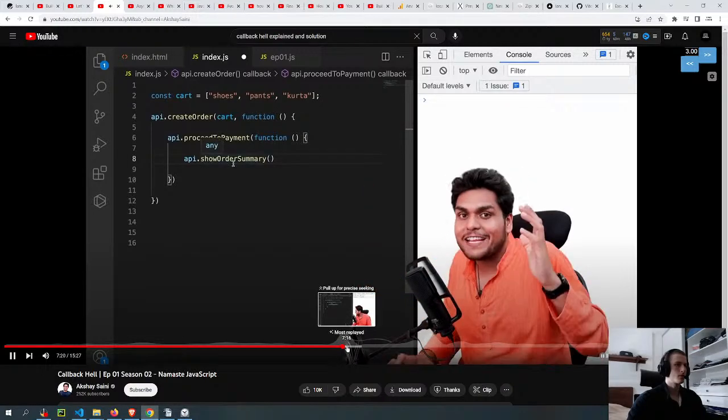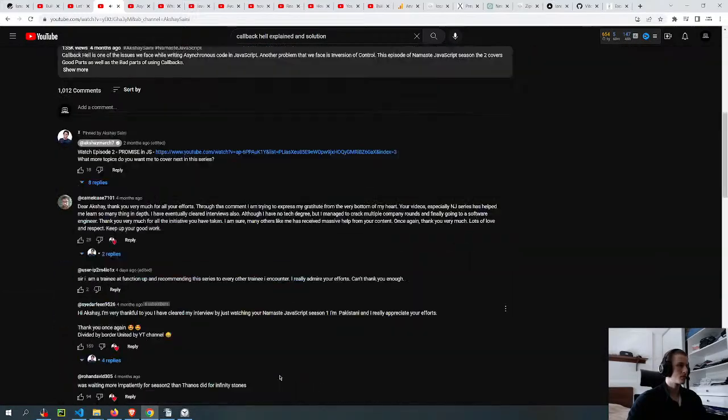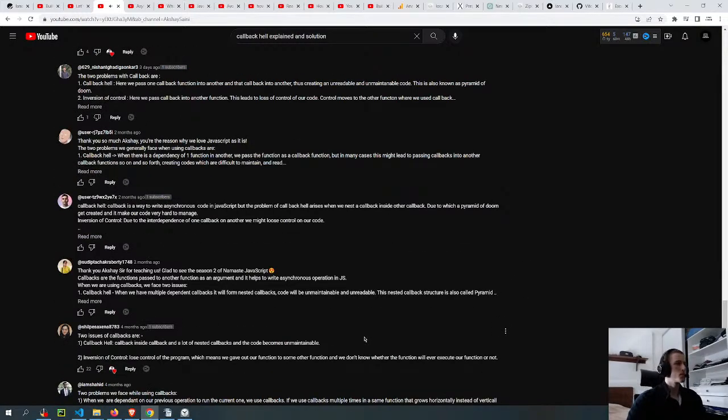Let me show you a very important problem that we can face, right? But yes, let's continue with the code. So now we have created the order, we have done the payment, we have shown the order summary. After that, suppose we also want to update the wallet. How would we do that? So now we again have an API to update the wallet, right? So that happens, the wallet will be updated only after we have shown the order summary. So how would you write that code?